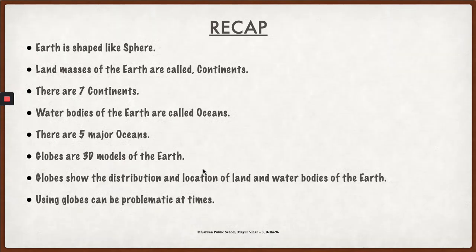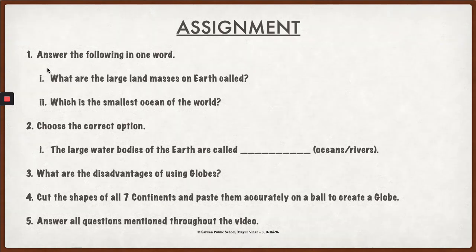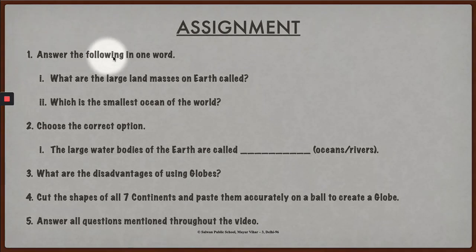I hope you have understood the topics well. Let's just end the video with a quick assignment. The first question of your assignment says, answer the following in one word. What are the large land masses on earth called? We have studied these today. And second is, which is the smallest ocean of the world? There are a total of 5 oceans in the world. Which one is the smallest?